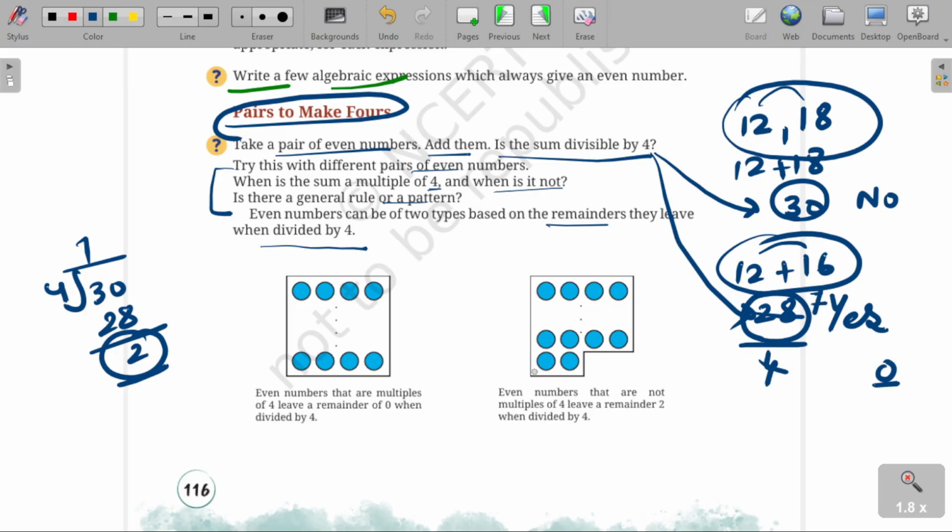Okay? So, two categories are here. One, such numbers where the resultant number is a multiple of 4. When the resultant number is not a multiple of 4, then it will leave a remainder 2. That means it can be written in the form of 4x and it can be written in the form of 4x plus 2. This is what the summary is.